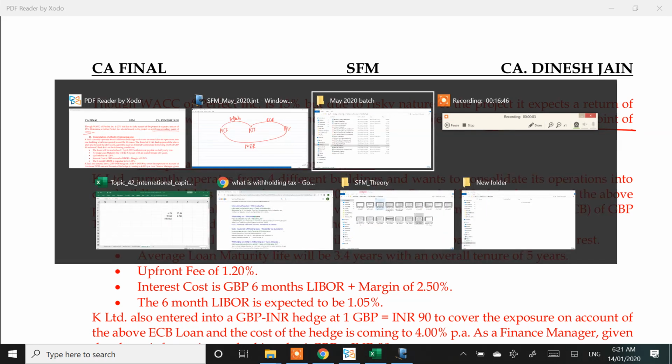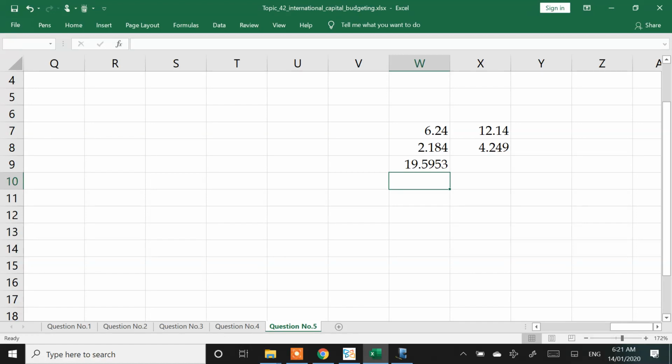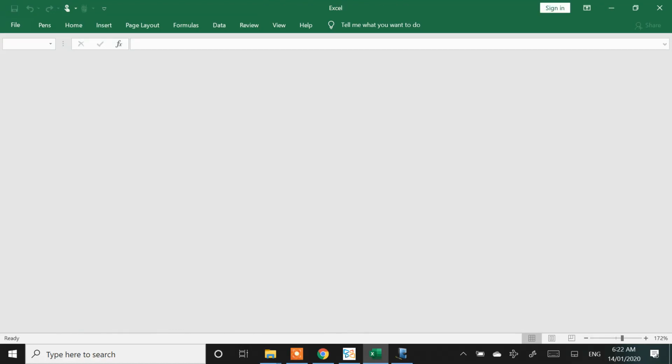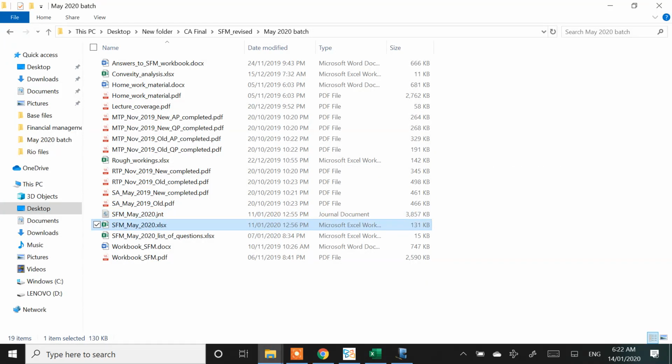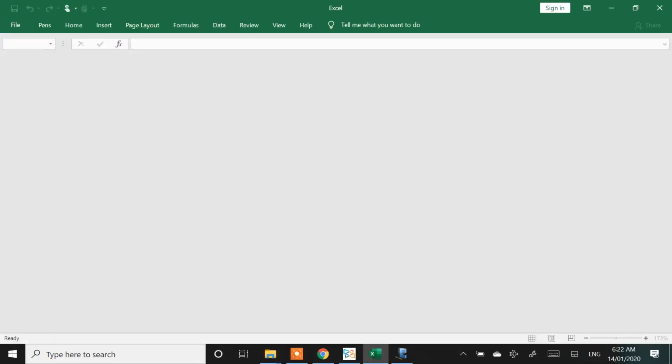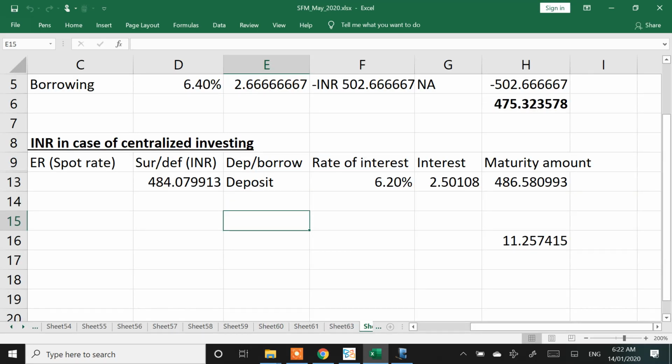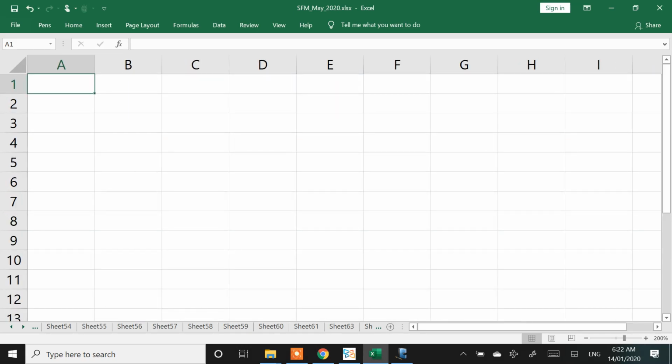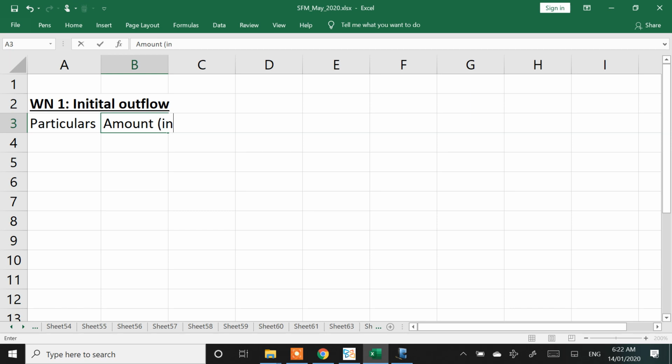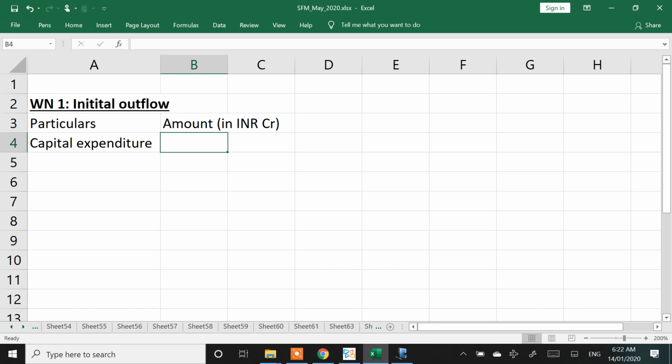Working note 1, initial outflow. Particulars, amount in INR crores. Capital expenditure.